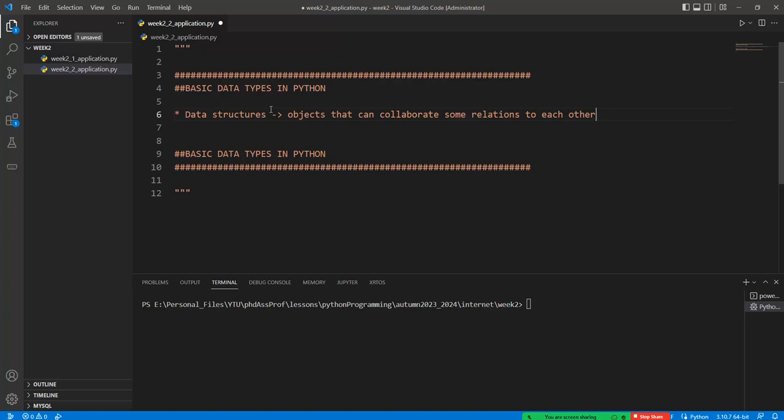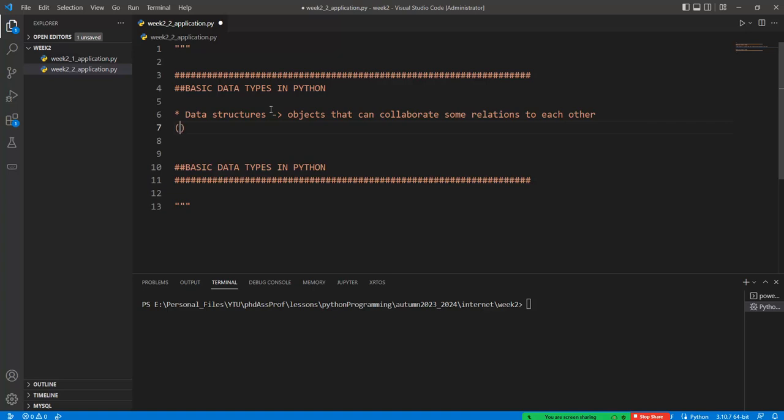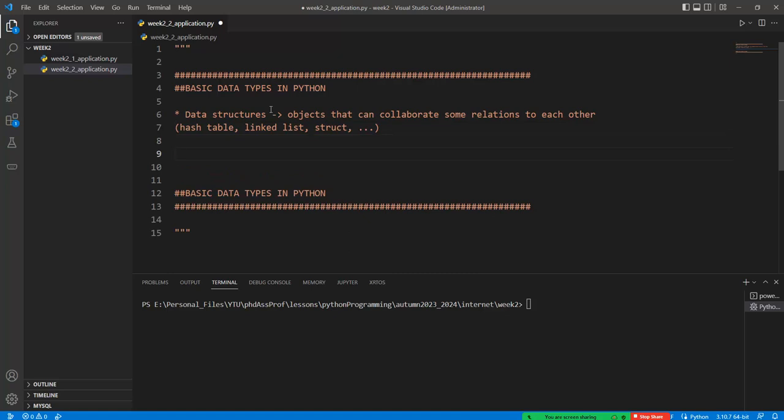And so in data structures, these objects can collaborate through relations, methods, and attributes with each other or another class, okay? For example, if we have a hash table or a linked list or struct, and something like that, okay?